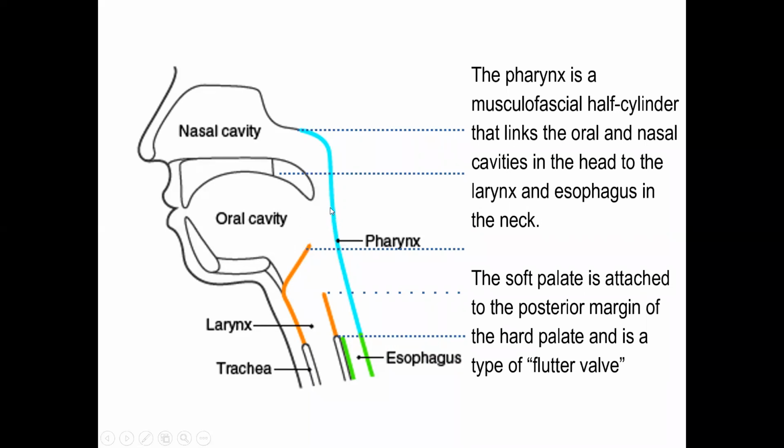The circular muscles are also called constrictor muscles. So there are three constrictors: superior constrictor, middle constrictor, and inferior constrictor. They reduce the diameter of the pharynx. And there are longitudinal muscles which run and get attached to the thyroid cartilage of the larynx. They help in elevating the larynx during swallowing.